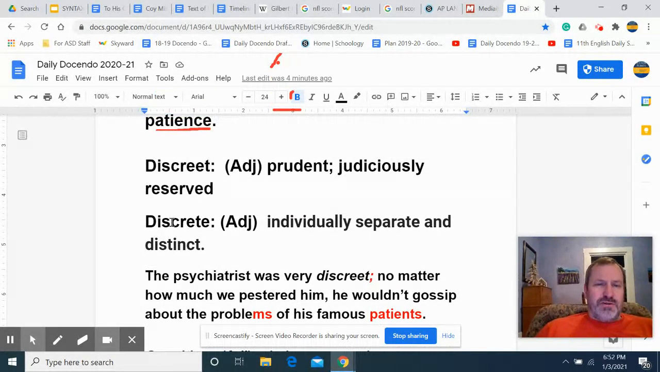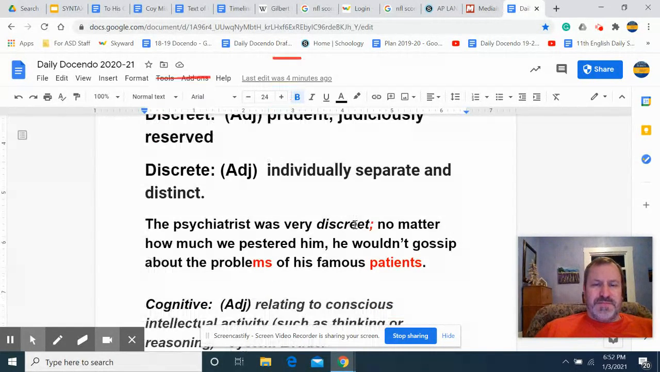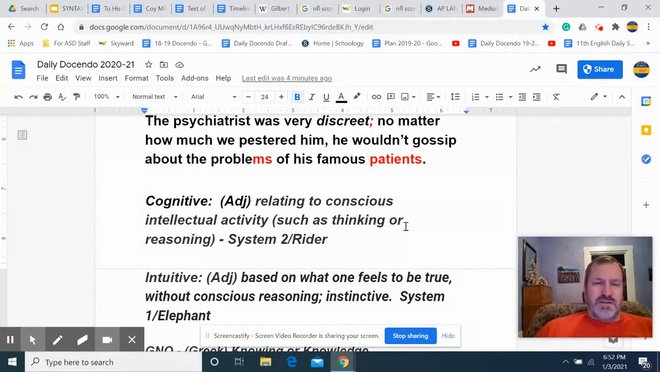Now, in addition to our two words for today, discreet and discrete, I also want to go back and take a look at words we had at the very beginning and review those. So hopefully you have note cards on these, but would you remember a word, an adjective that means relating to conscious individual activity? That relates to cognitive. The noun form of that is cognition, and of course that's thinking, and that's conscious thinking, isn't it? So that's System 2 thinking.